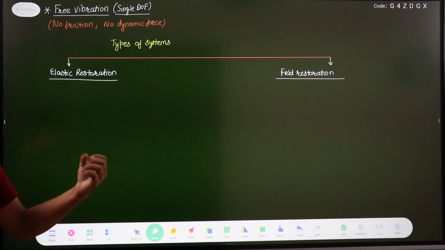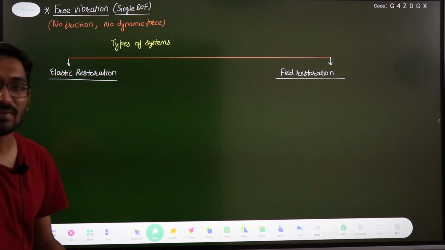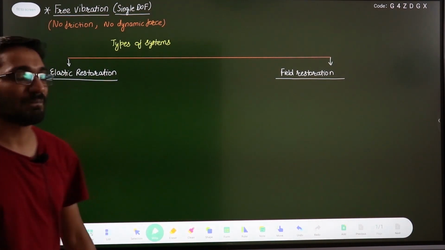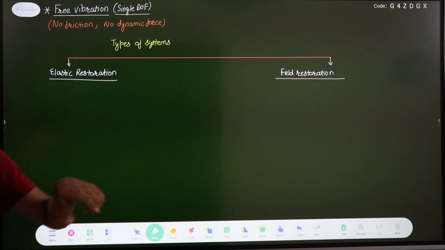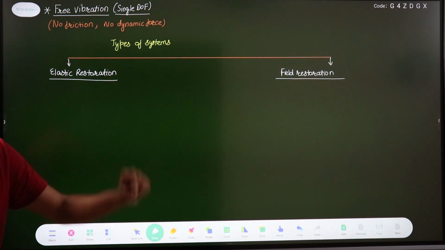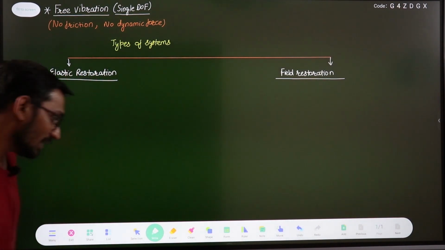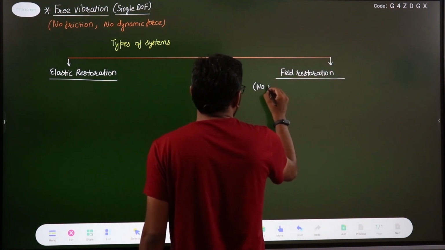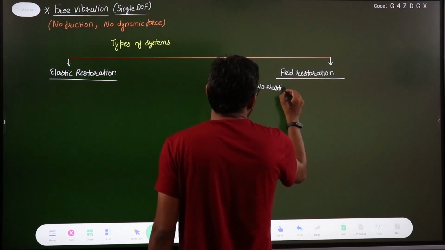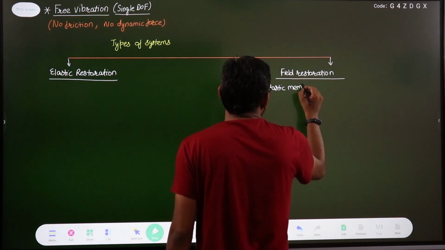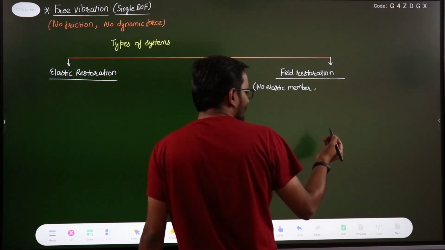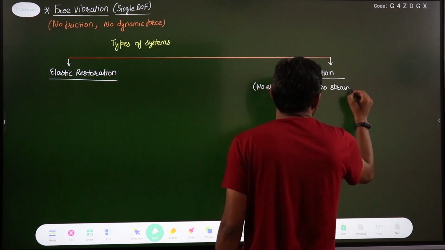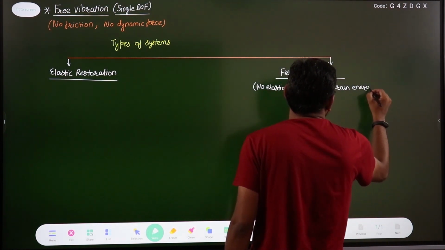Suppose in case of your pendulum we have gravity, suppose some electric field is there, magnetic field is there, and because of those fields which are present around your system, if the restoration is given by those fields, then that is known as field restoration type of system, right? So we can say that in this field restoration type there is no elastic member. There is no elastic member present, right? In this we have no elastic member, and if there is no elastic member, then obviously there is no strain energy concept here. No strain energy, right?